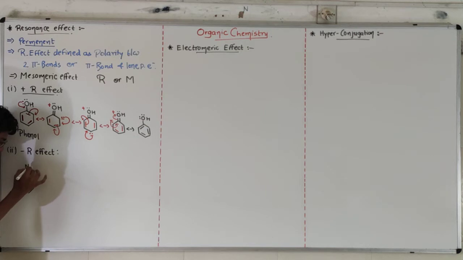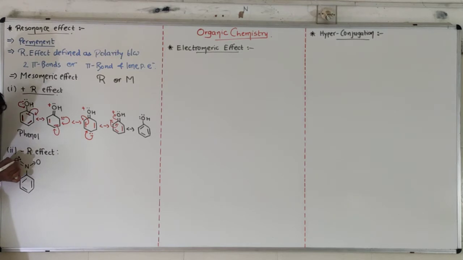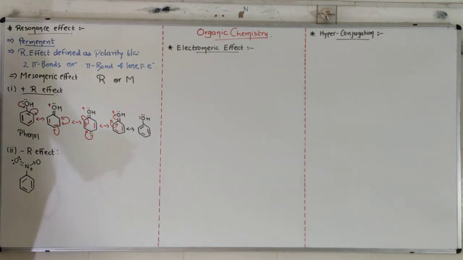Nitrobenzene: nitrogen has a coordinate covalent bond with oxygen, and a double-bonded oxygen with two lone pair electrons. Two lone pairs on the oxygen, and nitrogen becomes positive. Why is nitrogen positive? Because of the coordinate covalent bond with the oxygen.